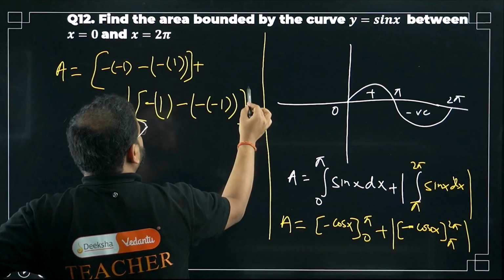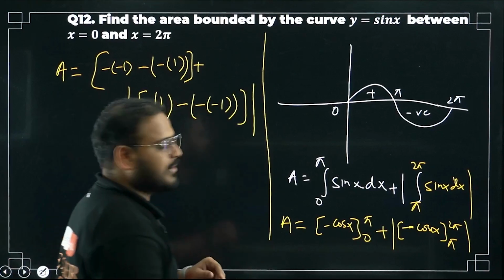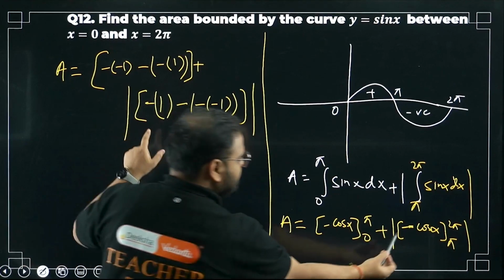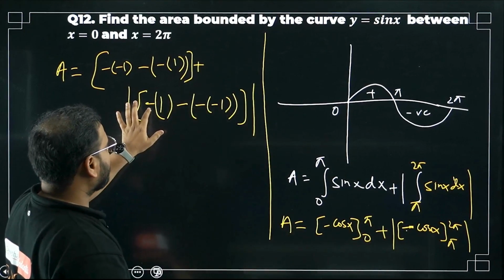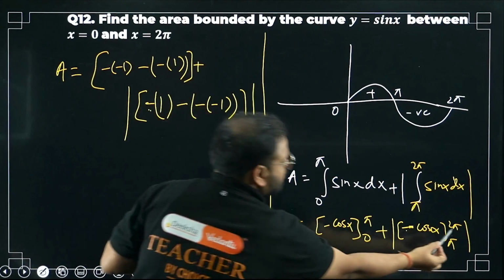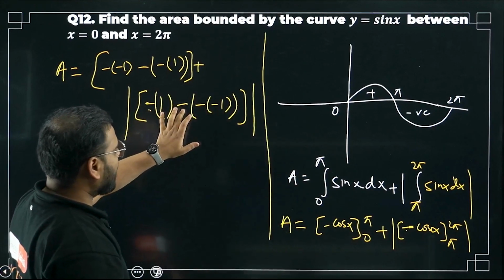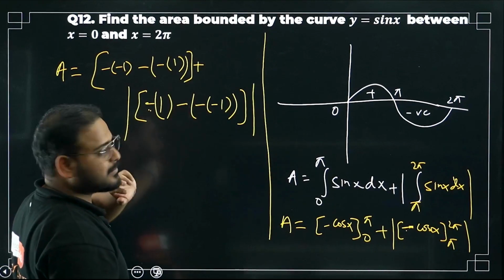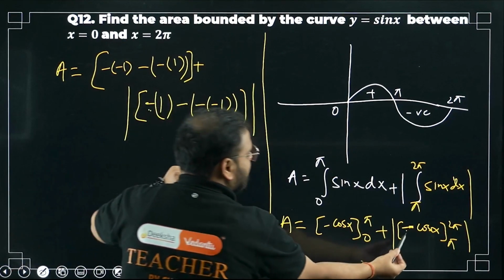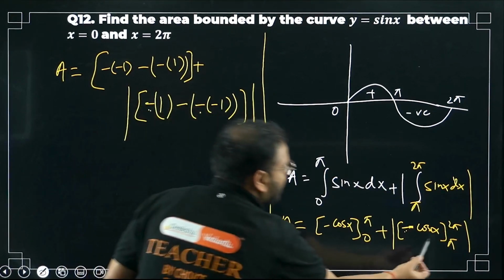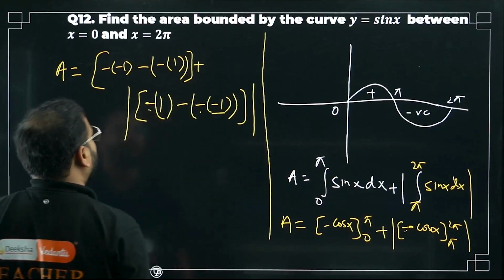Please check. So what am I getting? Too many negative signs, sir. I'll repeat, don't worry about it. This minus sign is because of this minus. Over here, cos 2 pi is 1. That's why this 1 over here. Upper limit minus lower limit is there, na? So the minus sign, subtraction is there. Again, this minus sign continues over here. And cos pi is also minus 1. This is cos pi, okay?